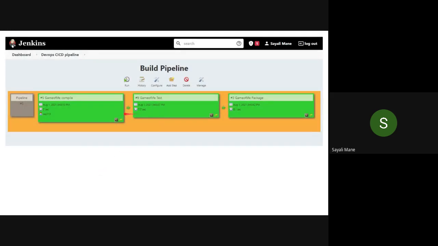And after that, you will get this screen, build pipeline, along with your pipeline name. Here, you will get a project name. Then here, you will get a GitHub ID and the date when you created the respective project. So are you getting this screen, this one? If yes, then please take a screenshot of it.